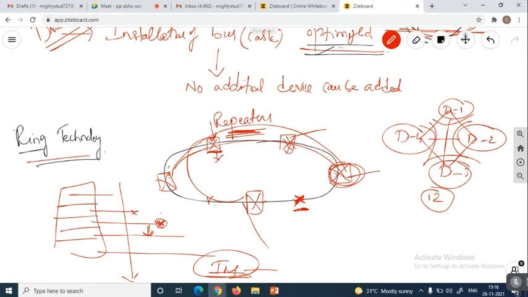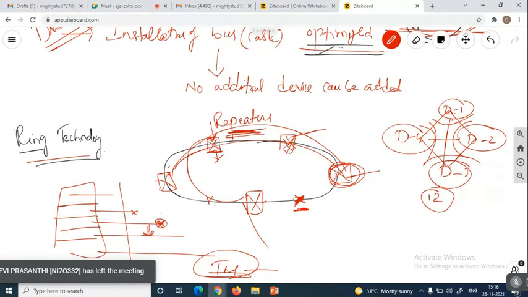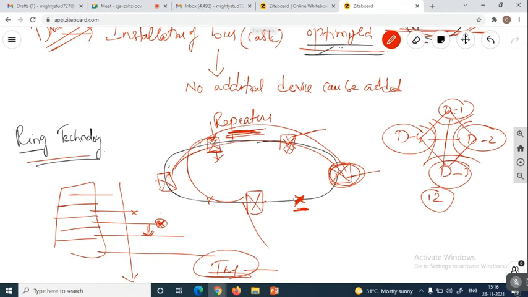Okay, so from device to device there is an interconnection. If the interconnection fails, the remaining devices will be idle, and if it is recovered, automatically it will become active. So that's why these devices are going to be operated as repeaters. Okay, this is about ring technology. So whatever unlinking problem we have, the word we can use to define that unlinking of a specific data transaction is unidirectional traffic.